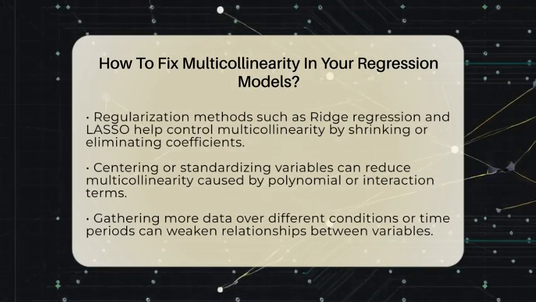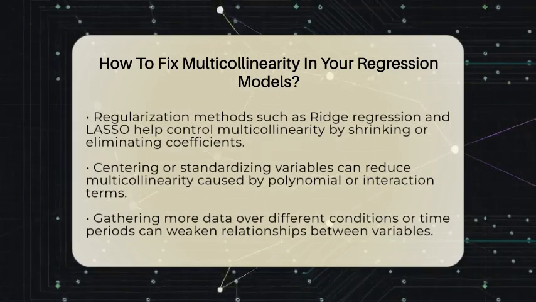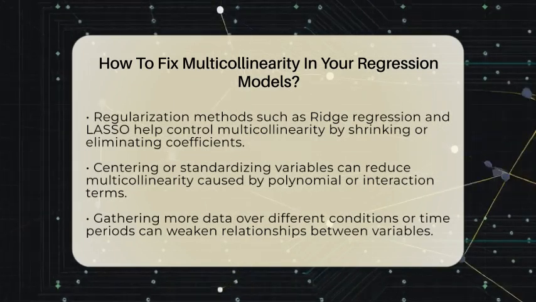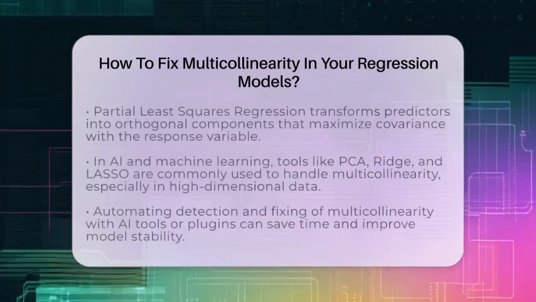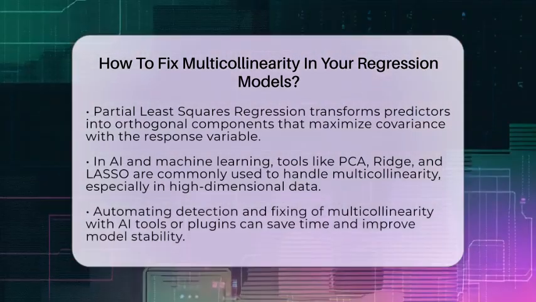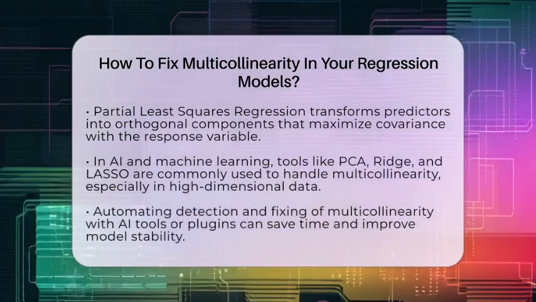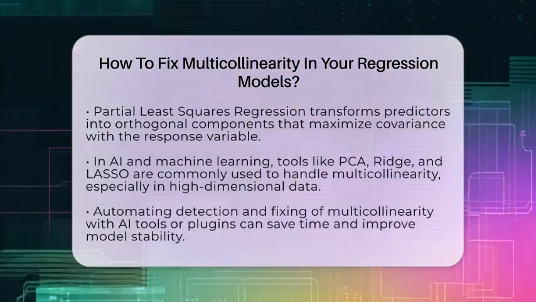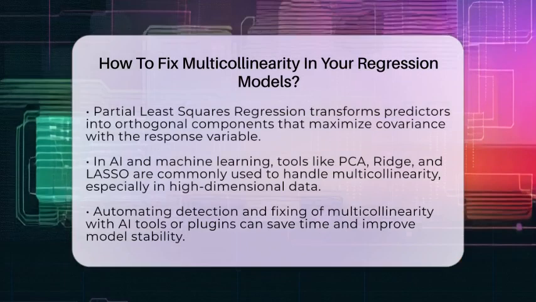Sometimes, simply centering or standardizing your variables can help. Subtracting the mean from each variable or dividing by the standard deviation can reduce multicollinearity caused by polynomial or interaction terms. But remember, this doesn't fix multicollinearity from variables that are naturally correlated.